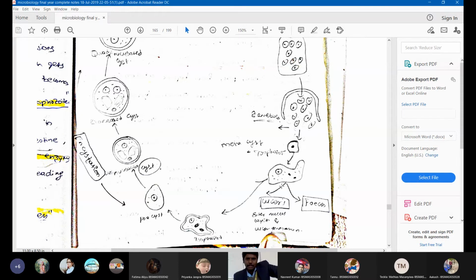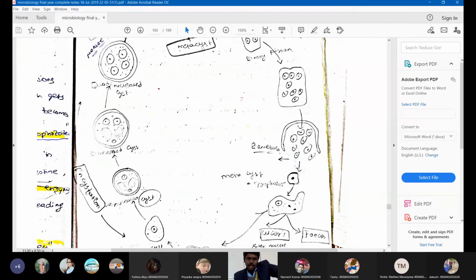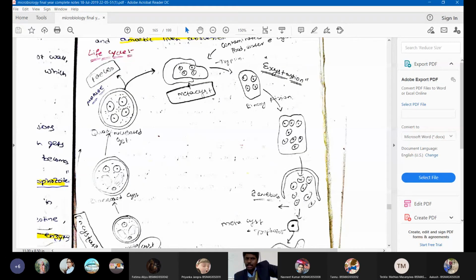At the same time, this amoeba will feed on our intestine, resulting in ulcers. After being excreted in feces, these trophozoites will once again go for encystation, that means procyst, then cyst. In the cyst we have mononucleated, binucleated, and quadrinucleated, and this quadrinucleated may be discharged in the feces and will further go to excystation. So this is the complete life cycle of Entamoeba histolytica.